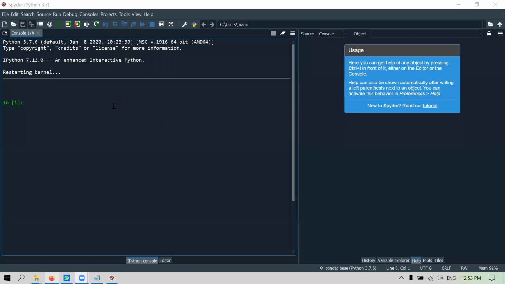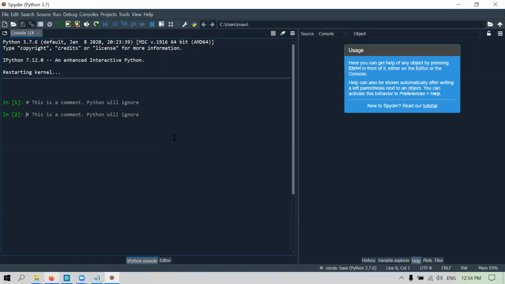Comments are things you can write in Python, but the Python compiler, or the interpreter as you call it, ignores them. For example, I want to write my own notes. There are two ways of doing that. One is anything that starts with this pound sign. After that, Python will ignore it. So I can say this is a comment. Python will ignore it. It will do nothing.